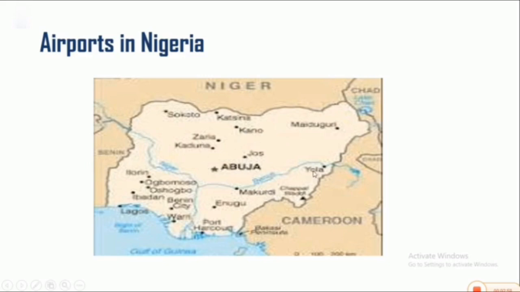There's an airport in Yola, in Enugu, in Port Harcourt, in Warri, in Benin City, in Ibadan, in Lagos, in Ogbomosho, and in Ilorin. So these are some of the cities where we have airports in Nigeria.